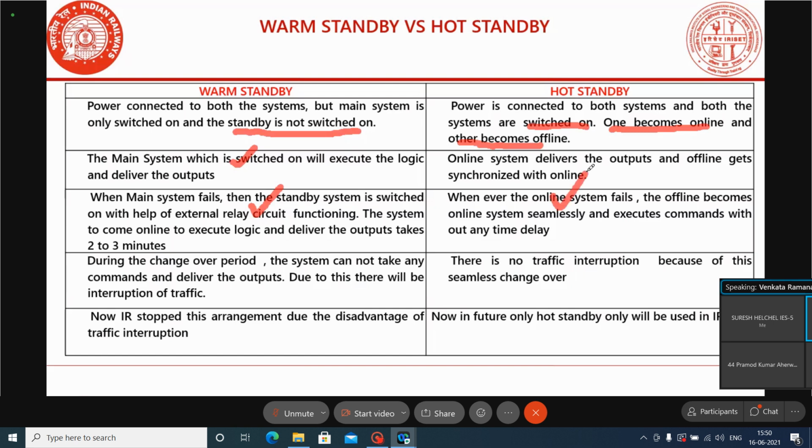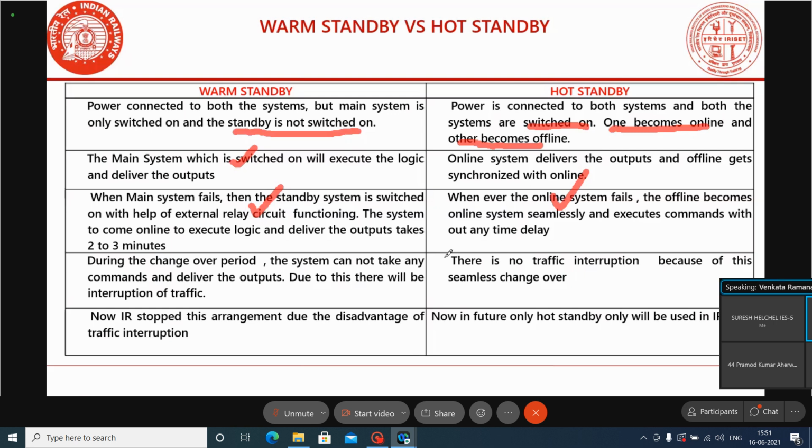But in hot standby, when the online system fails, the offline system seamlessly takes over the load and delivers the outputs. The offline system is readily available, so if the online system fails, it immediately takes control and delivers the outputs.